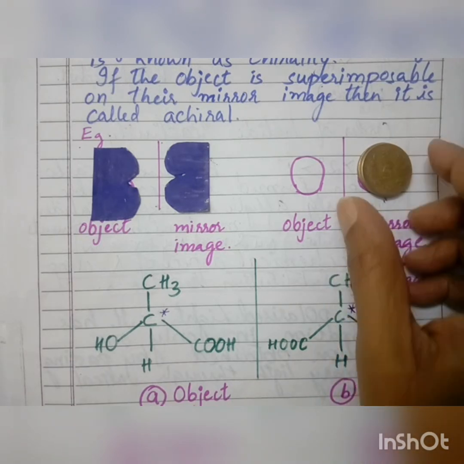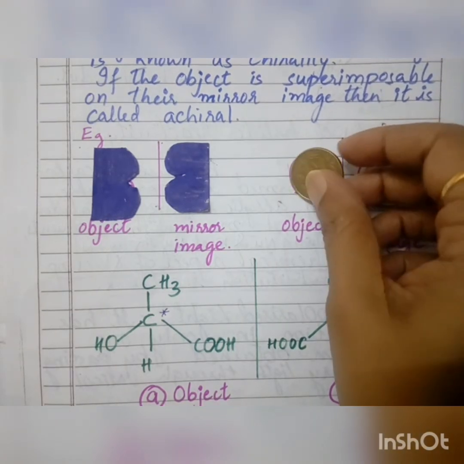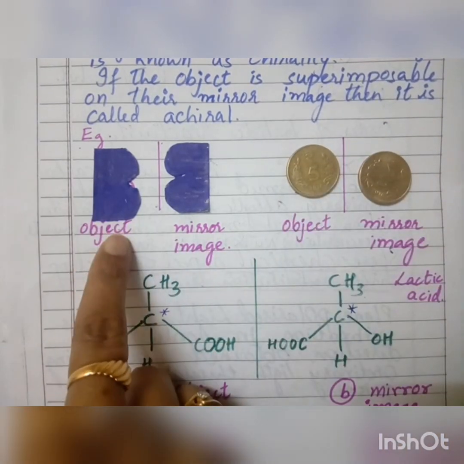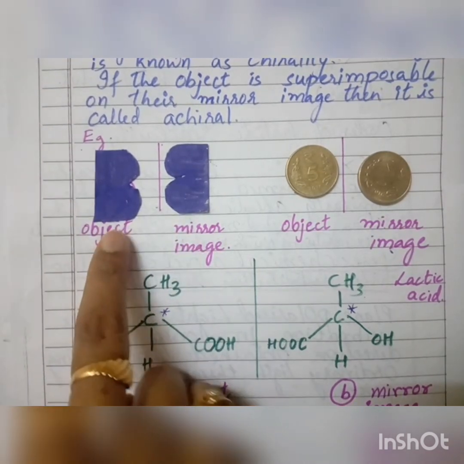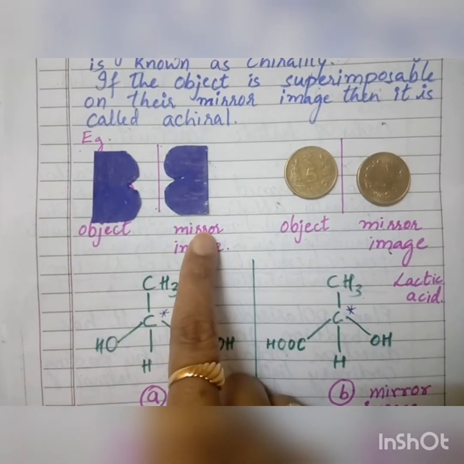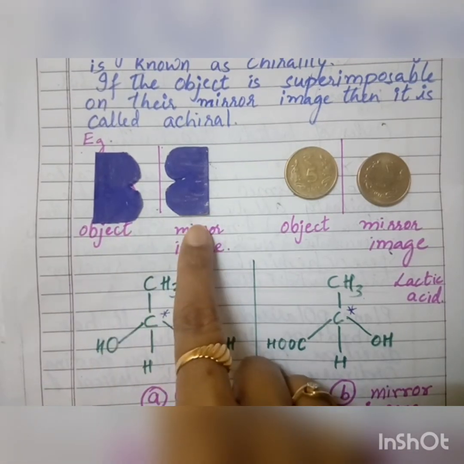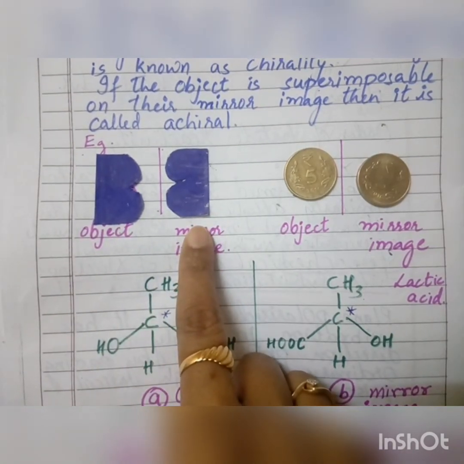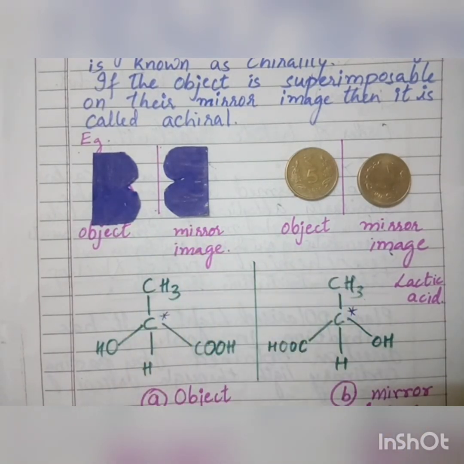It does not show what? The optical activity. So we do not require this type of the compound, but we require this type of the compound to show optical activity. The object and its mirror image should be what? Non-superimposable mirror image. This is getting superimposed on this one. This is not getting superimposed, so it is non-superimposable mirror image. I hope you have understood the difference.